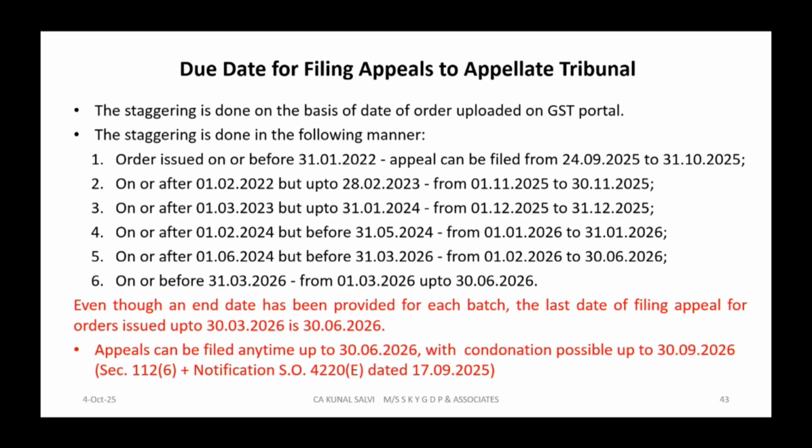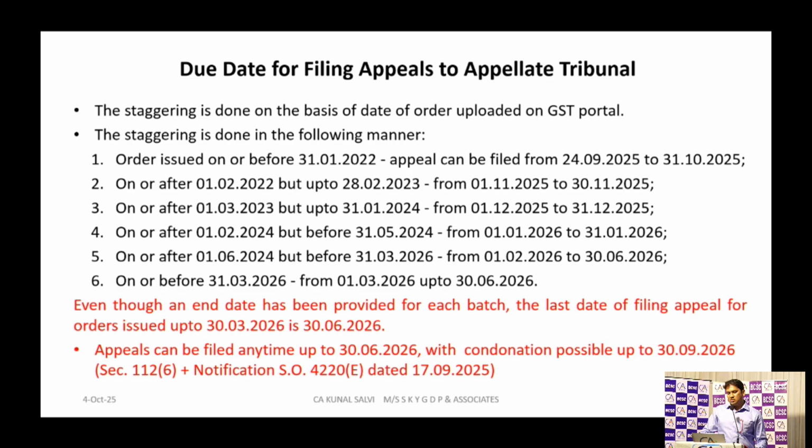If you received the order before 31 January 2022, that is communicated to the taxpayer, and against that order you want to file any appeal before the tribunal, you have to file it on or before 31st October 2025.